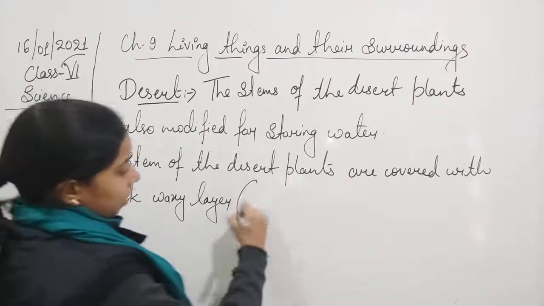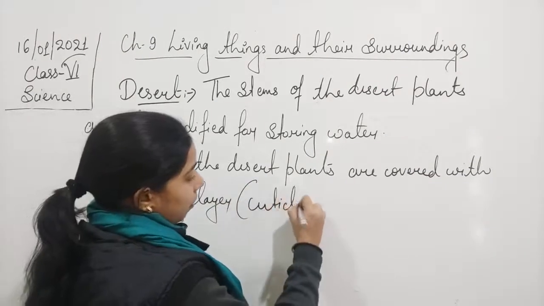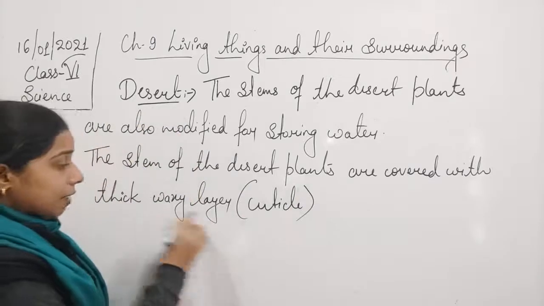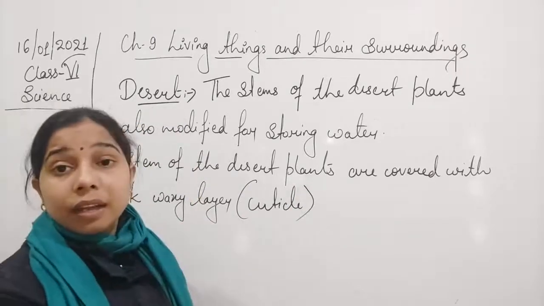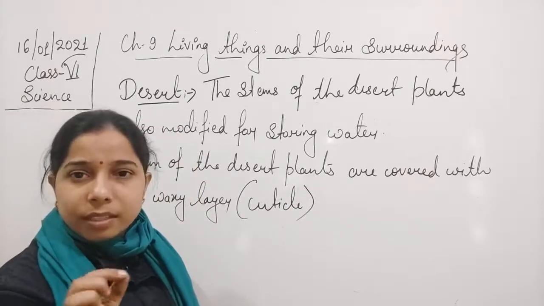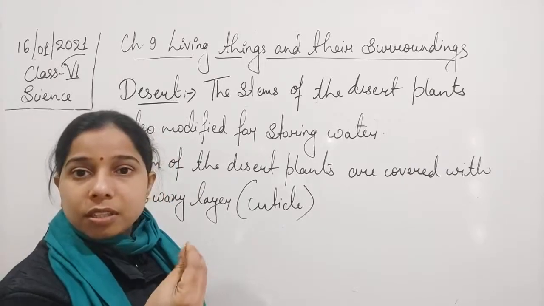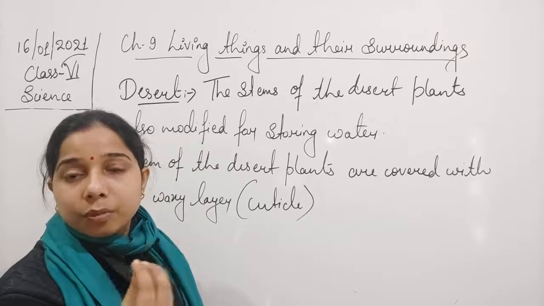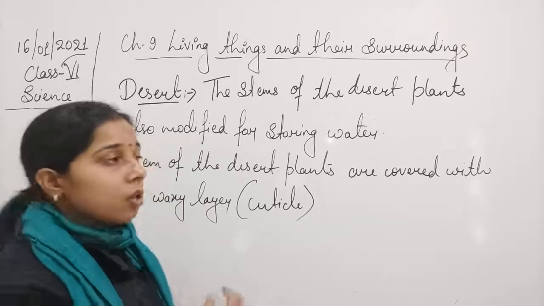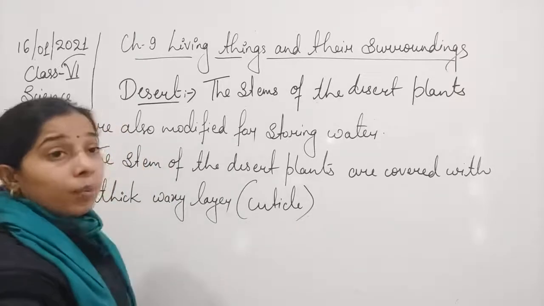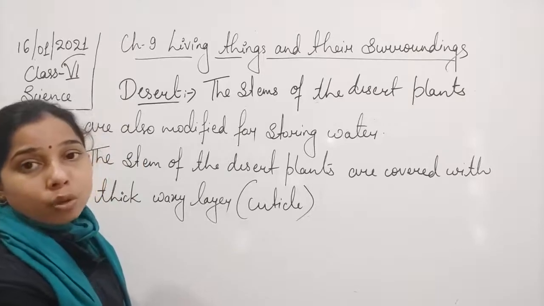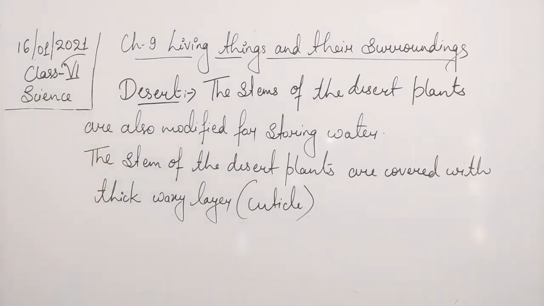Okay, that is known as cuticle. So this thick waxy layer means it has a layer of wax, white colored wax will be there, student. So when you touch the surface, you can feel the wax there. So the thick waxy layer will help prevent the loss of water. Okay.